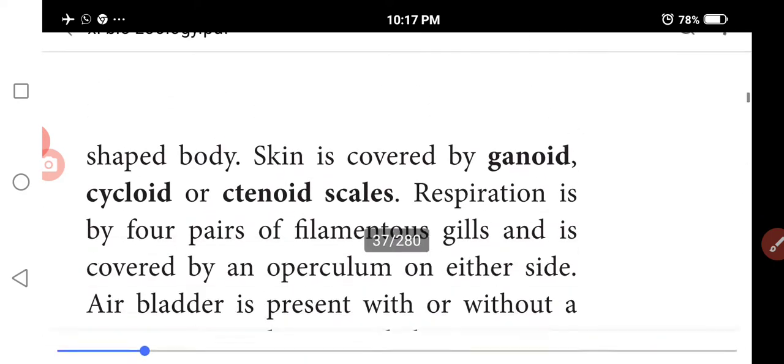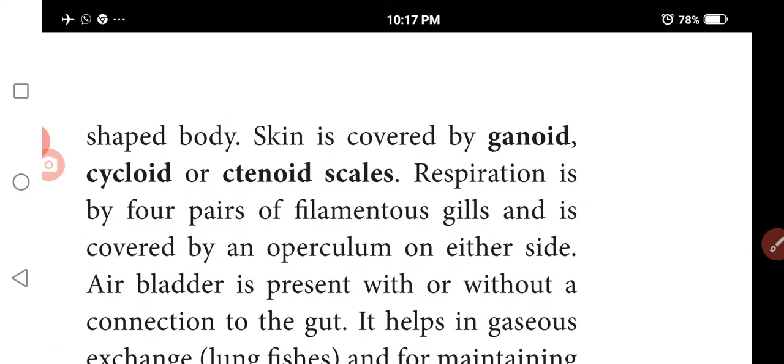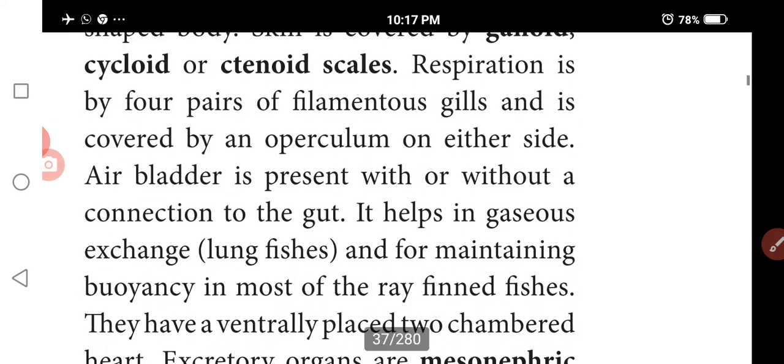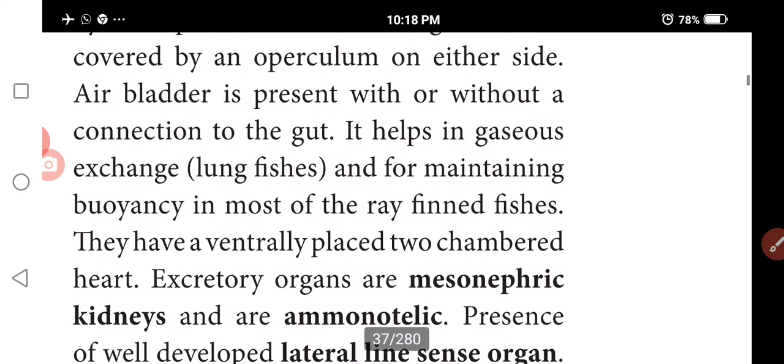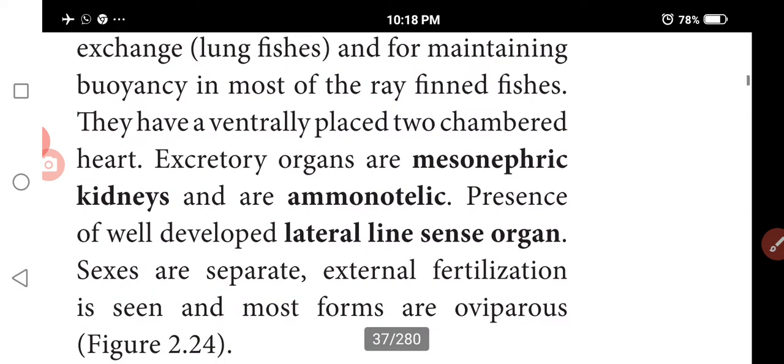Next, cycloid, ctenoid and ganoid scales are present. Respiration is by four pairs of gills covered by an operculum. When compared to Chondrichthyes, where the operculum is absent, in Osteichthyes it is present on both sides. An air bladder is present with or without connection to the gut. It helps in gas exchange and buoyancy in the water.